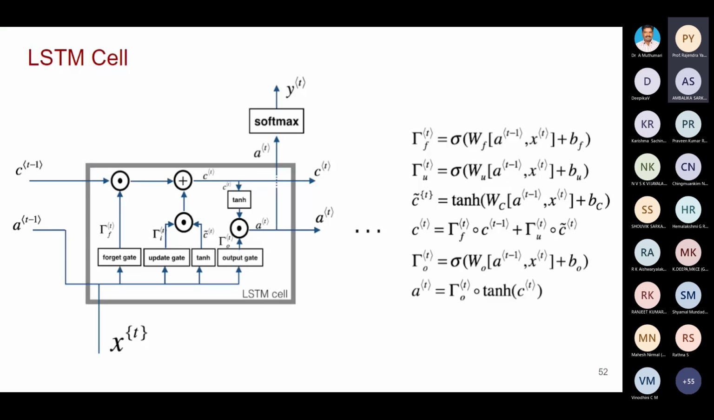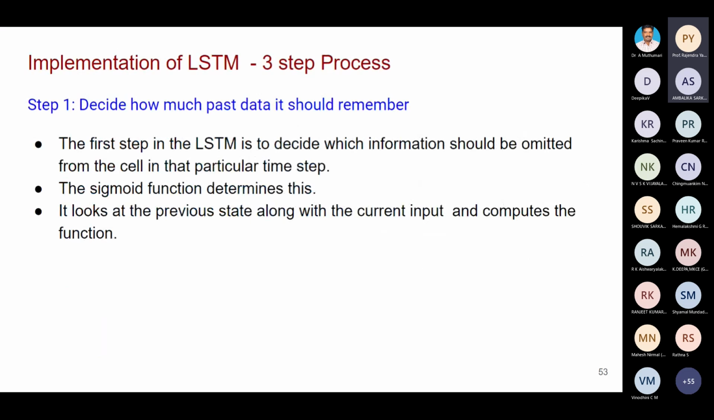Let us forget about the mathematics. I'll give you one example. You may wonder what the purpose of the three gates is. One is the forget gate. Forget, then update, then output. The forget gate decides how much past data it should remember.